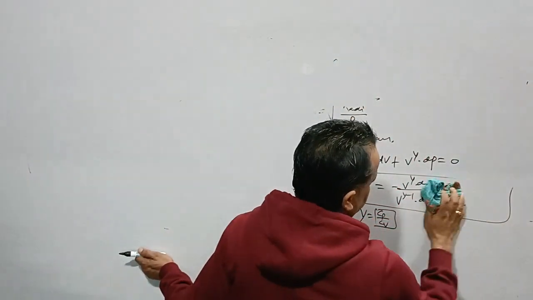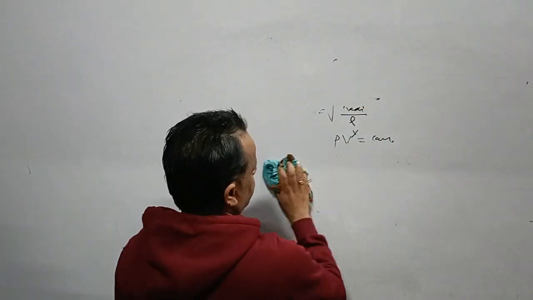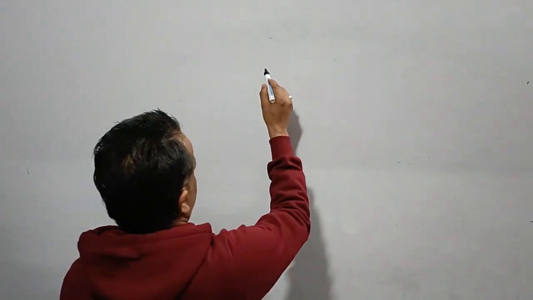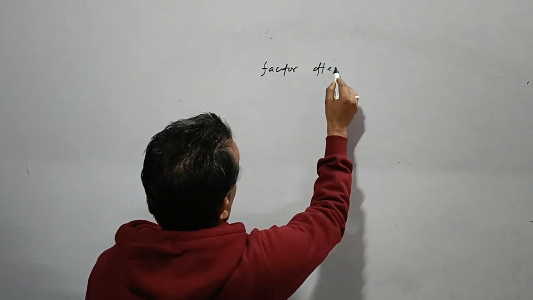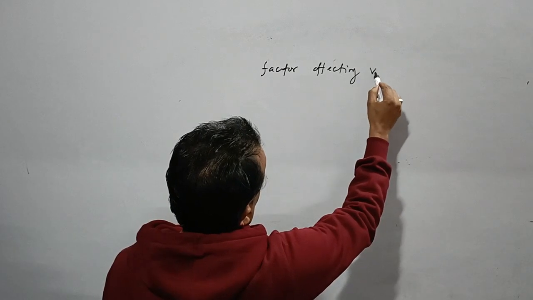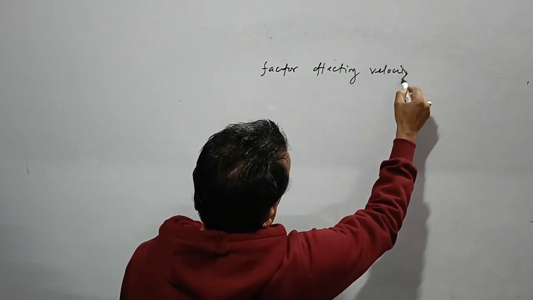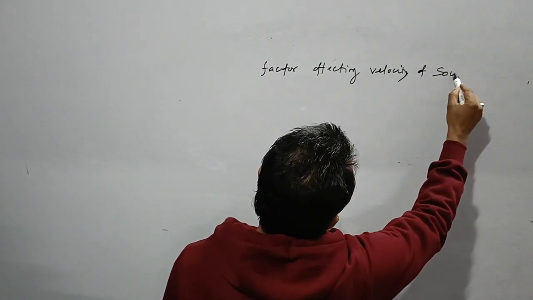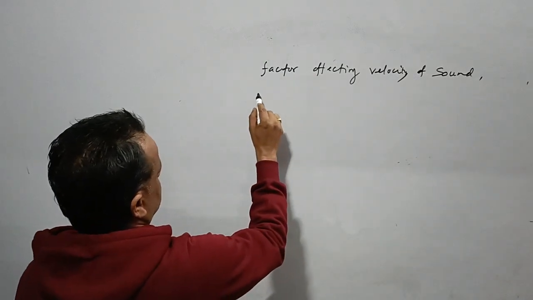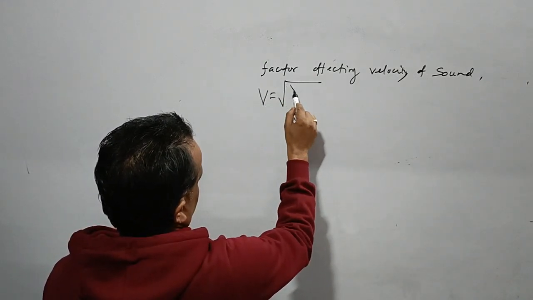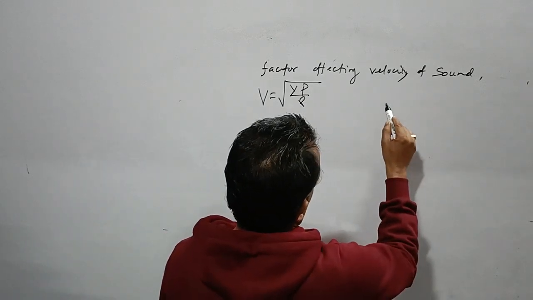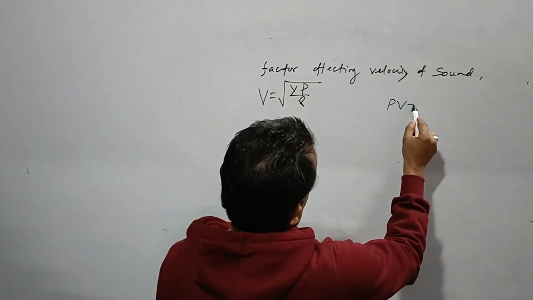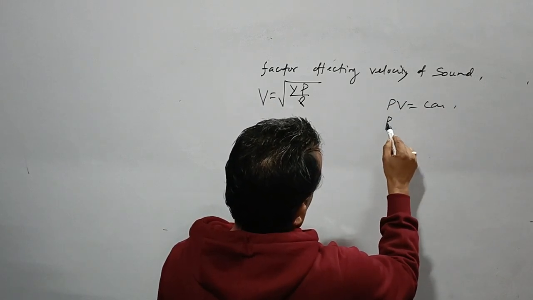Now we'll study the factors which affect the velocity of sound. See what we have. Velocity is root over gamma P by rho. Over here, we see that PV is basically constant. What is volume?